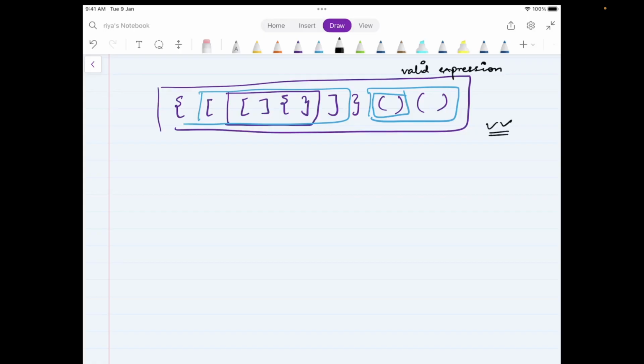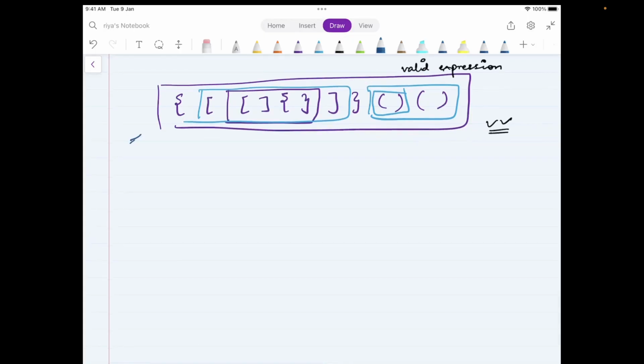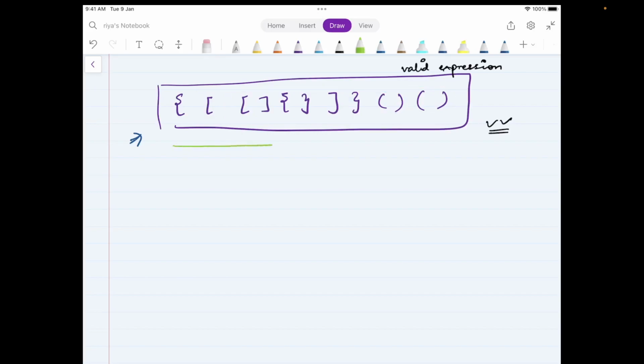Also, along with that, another property that you need to see is that the parenthesis which is opened last will also be the one which is closed first. See, this is opening, this is opening, this is opening. This is the latest opening bracket.